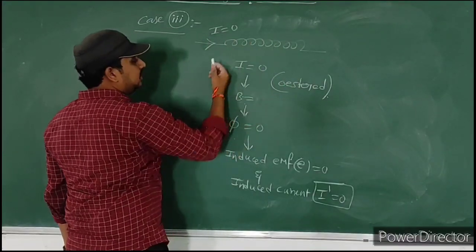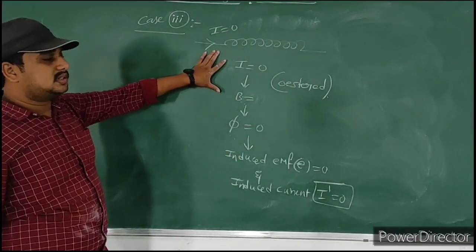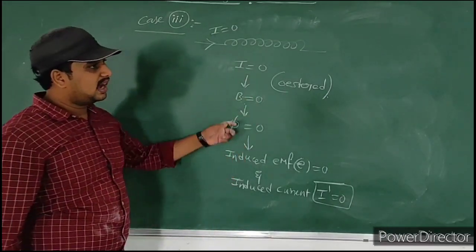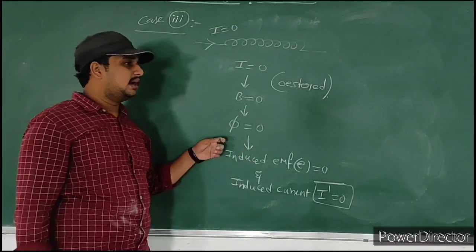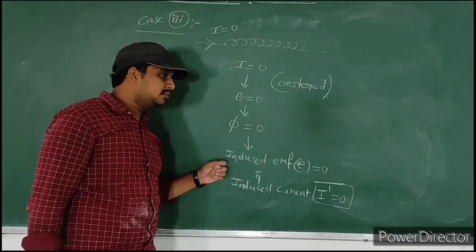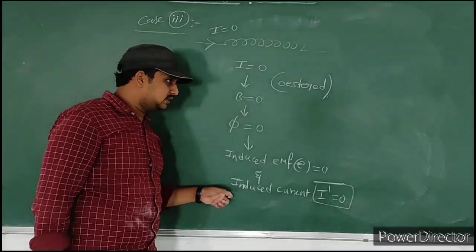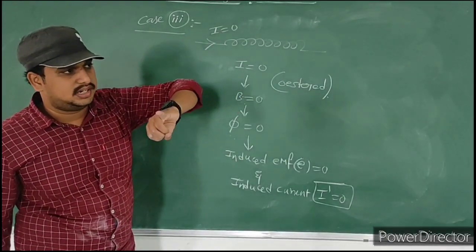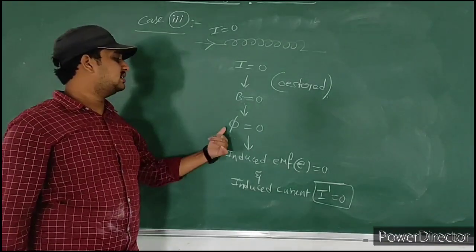Okay, keep it in mind. Whenever there is no current passing through the inductor, that time magnetic field is equal to 0. If magnetic field is equal to 0, then magnetic flux is equal to 0. If magnetic flux is equal to 0, then induced EMF is equal to 0 and induced current is equal to 0. If current is constant, then magnetic field is constant. If magnetic field is constant, flux is constant.